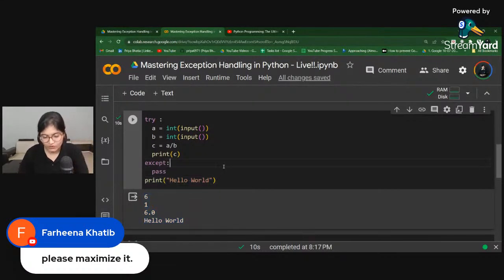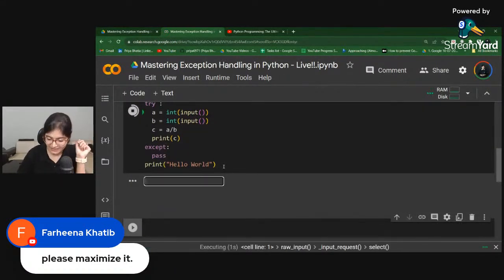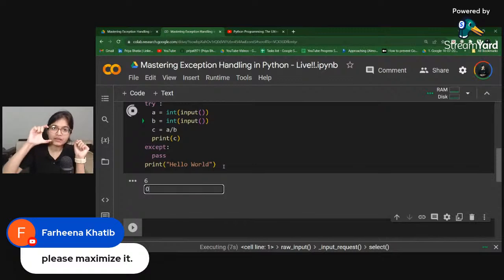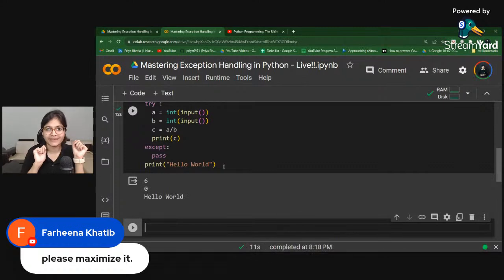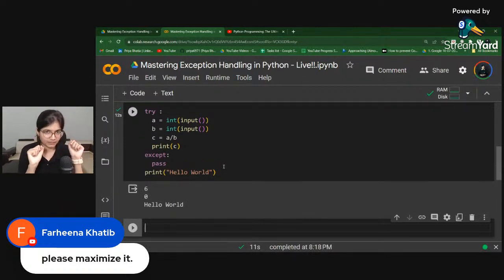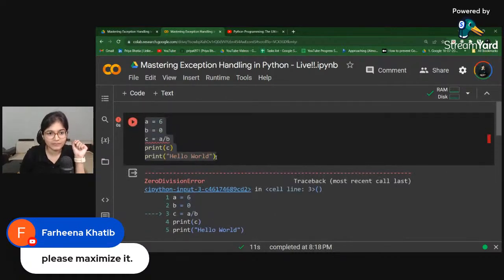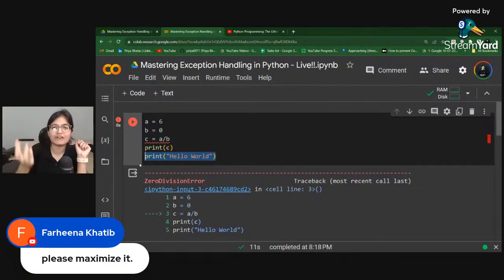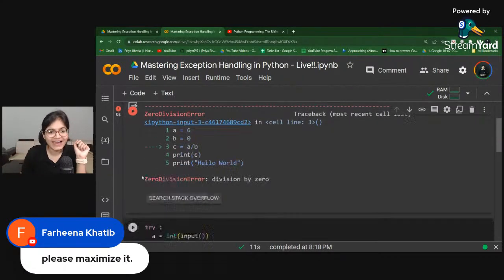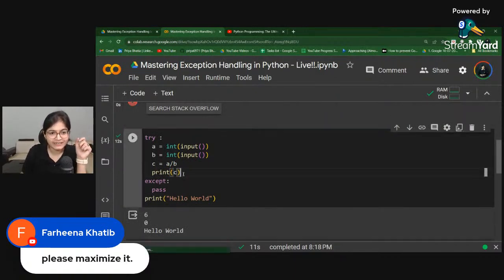Now, again, I'll run this code block. What I will do now is, I'll say a is 6 again, b is 0. Now if you observe, the try block will give me the exception. So let's see what will happen. Can you see that? Now the error is not coming up. The earlier situation, where it fails to even print the upcoming code after print C, is not occurring. Why? Because I have handled that very gracefully. I have said that if the block is executed properly, print it. Otherwise, just ignore that part and print the statement.